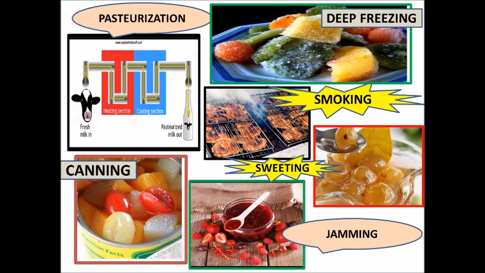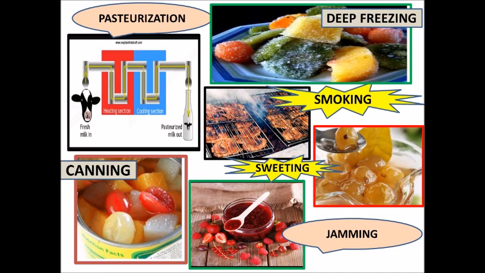Then we have the smoking method. In this method, mainly fish or non-veg items are covered with some spices and smoked, and then they are packaged, and this food lasts for a very long time without getting spoiled. Then we have the sweetening method. This is a murabba shown in the picture. This is also a very good method to preserve fruits or items made of fruits, which is used at commercial level to increase the shelf life of the item.